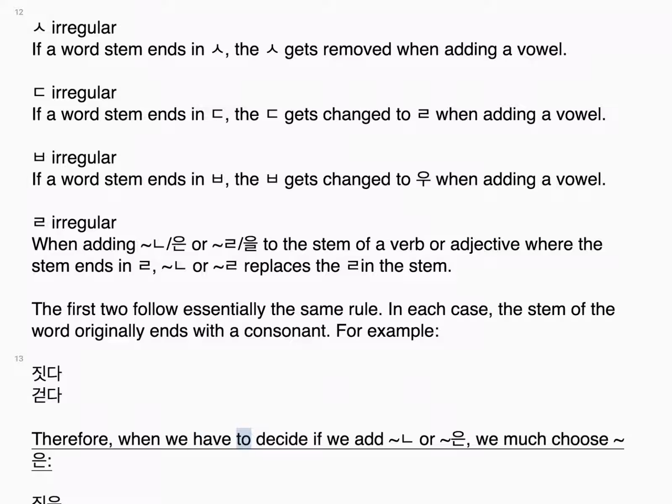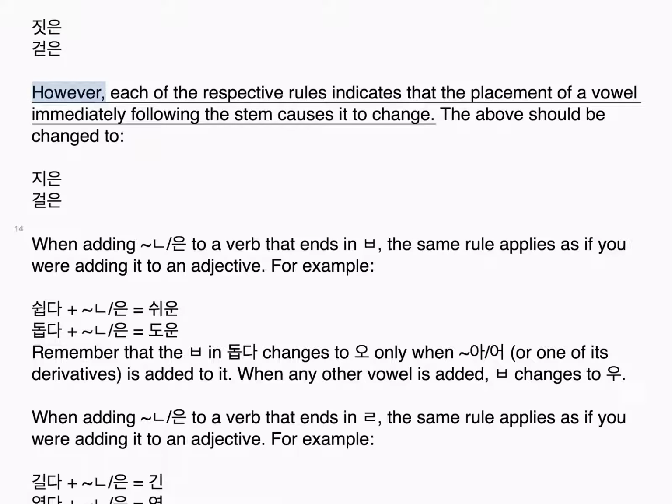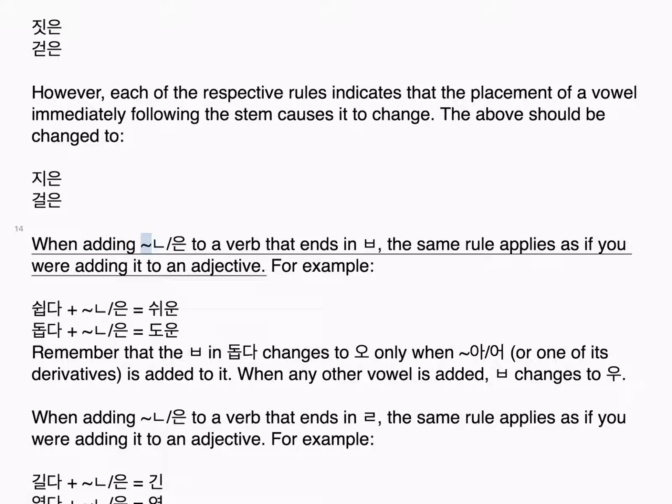Therefore, when we have to decide if we add 니은 or 은, we must choose 은: 짓은 것, 걷은 것. However, each of the respective rules indicates that the placement of a vowel immediately following the stem causes it to change. The above should be changed to 지은, 걸은, when adding 은 to a verb that ends in those consonants. The same rule applies as if you were adding it to an adjective.